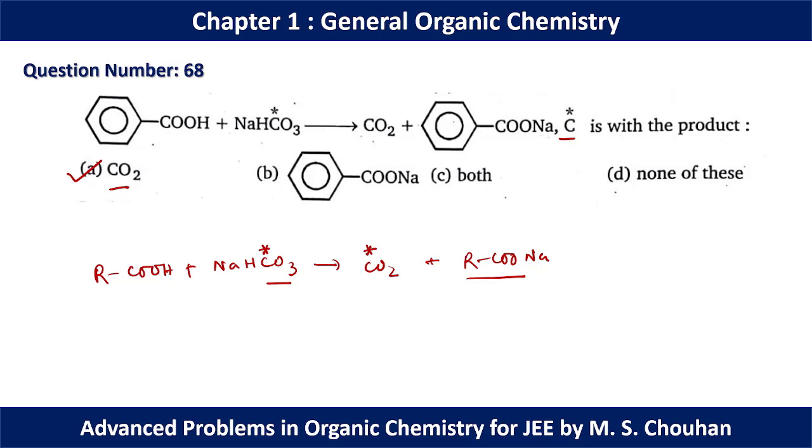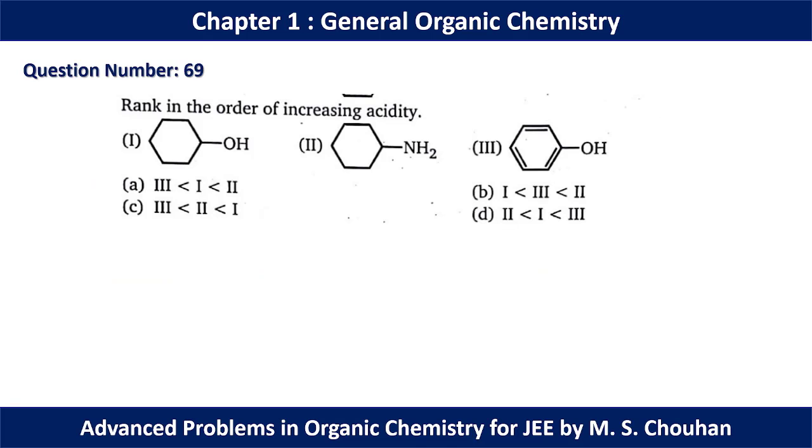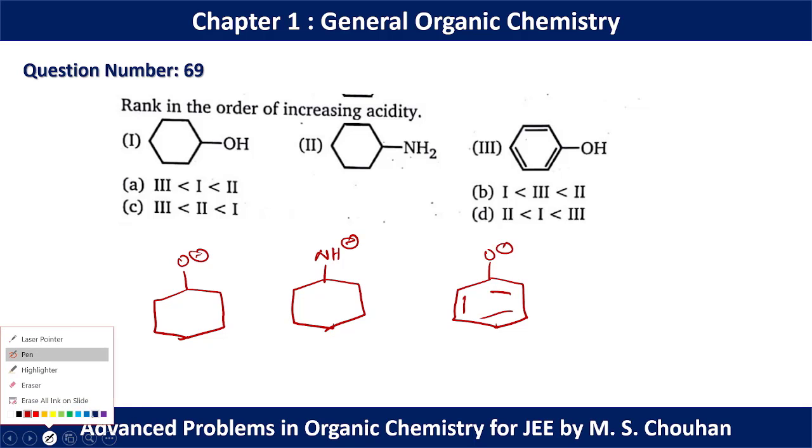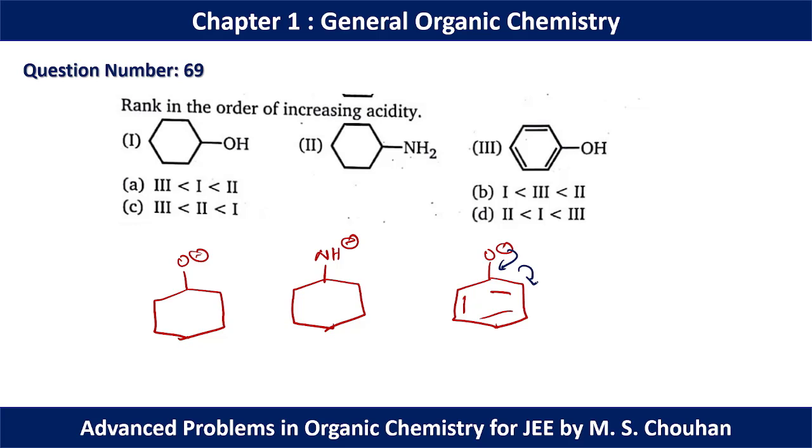the correct option. In question number 69, rank in order of increasing acidity. Again, we have to check the stability of the conjugate base. For the first molecule, the conjugate base will look like this. For the second molecule, the conjugate base will look like this. And for the third molecule, the conjugate base will look like this. Now, this third conjugate base is stabilized by resonance. So this molecule should have the maximum stability of conjugate base.